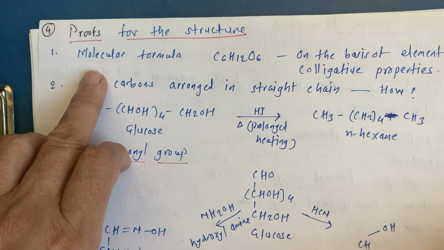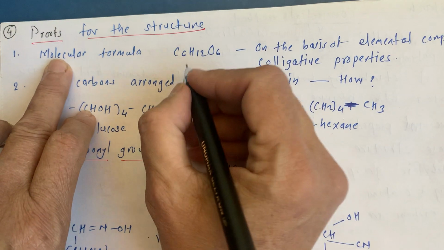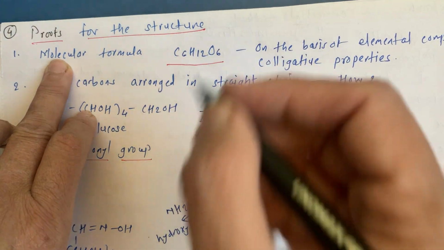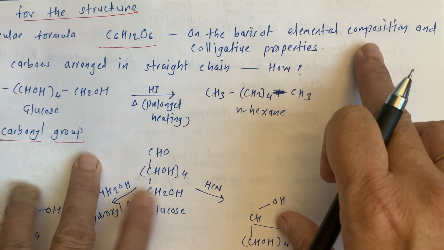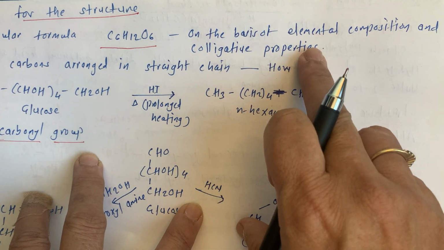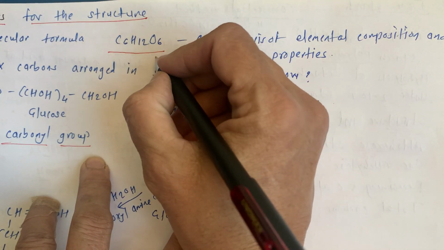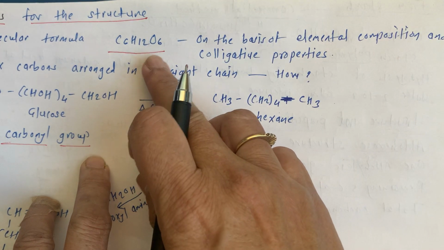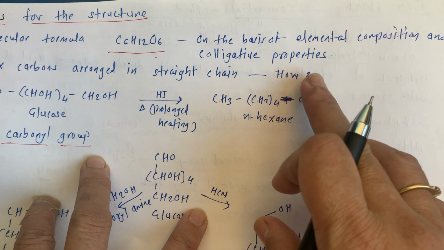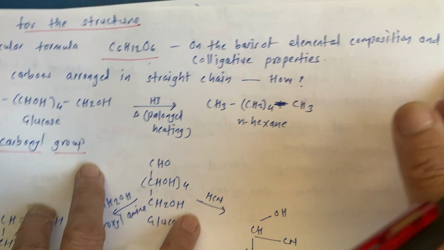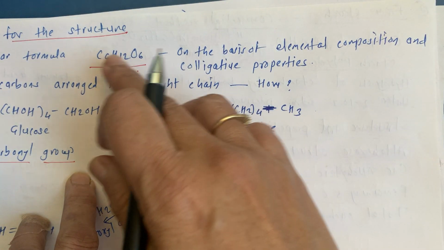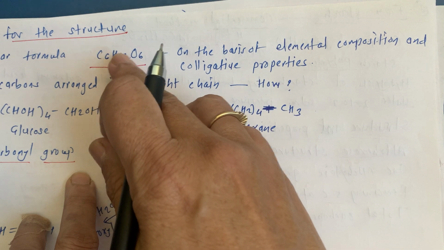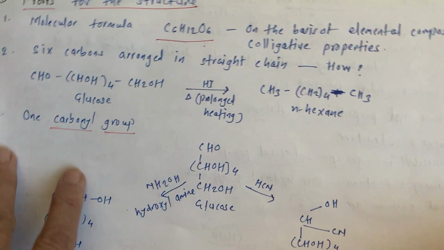First one is the molecular formula. Why is the molecular formula C6H12O6 only? On the basis of elemental composition and colligative properties, scientists came to know the molecular formula is C6H12O6. Colligative properties means they used so many techniques like NMR, IR, UV spectroscopy, and they came to know that the molecular formula is C6H12O6.